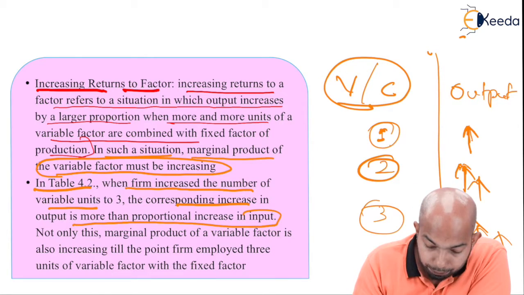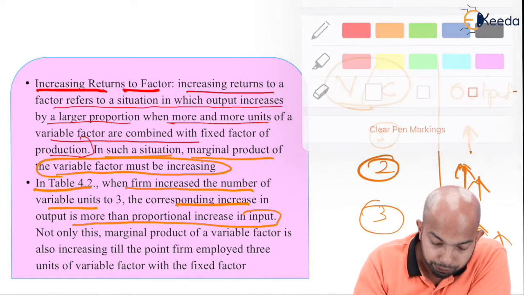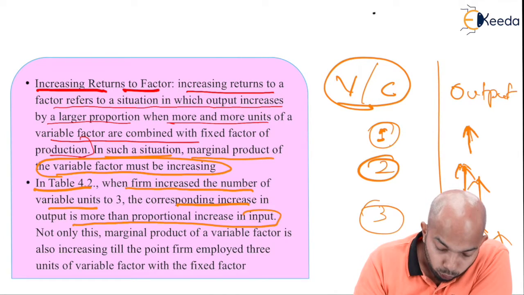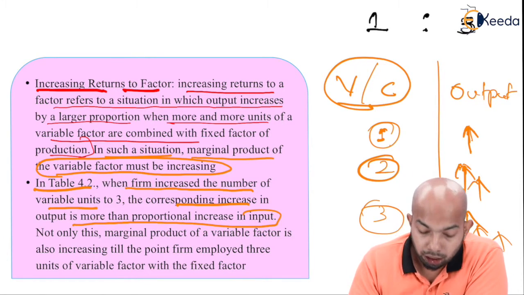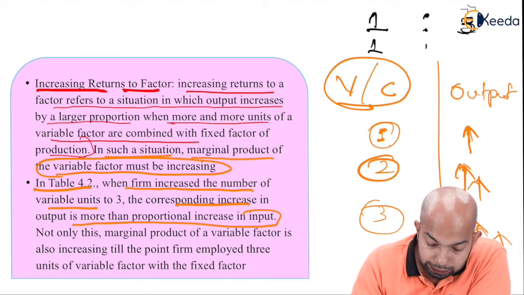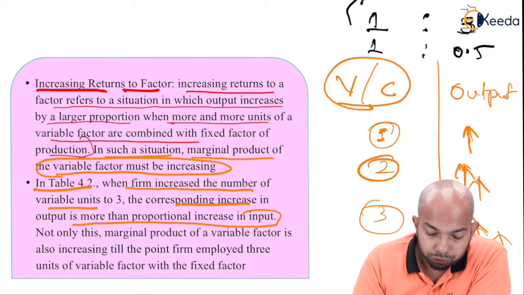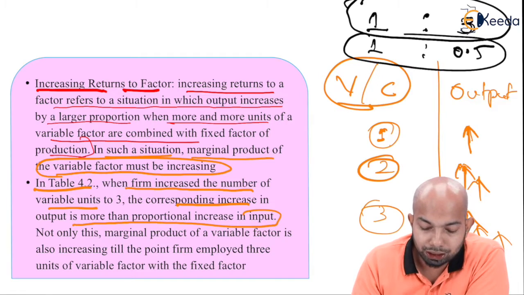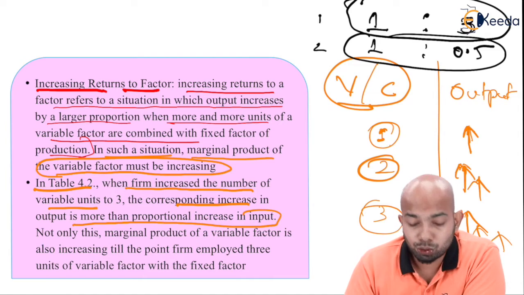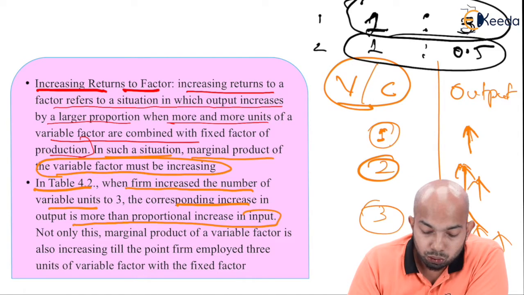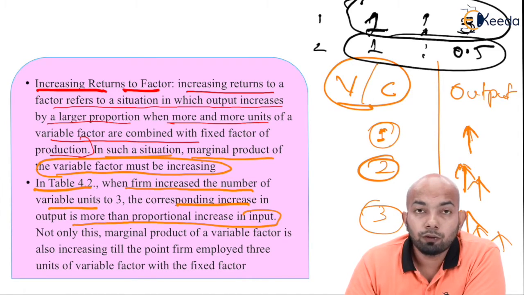So now, for example, if you're talking about the input and output here, let us see that with one input you are getting 3 as an output. Isn't it a good ratio? With one input, if you are getting 0.5, out of these two ratios, which one do you think is preferable for a business? Is it the first one or the second one? Of course, the first one, because here you're getting a ratio of 1 to 3. For every one input, or combination of one input here, you're getting 3 as an output.